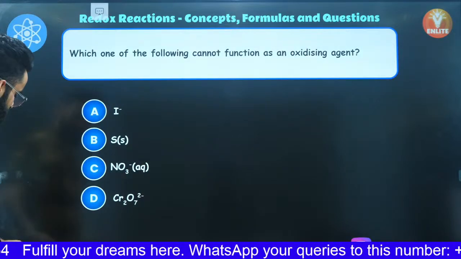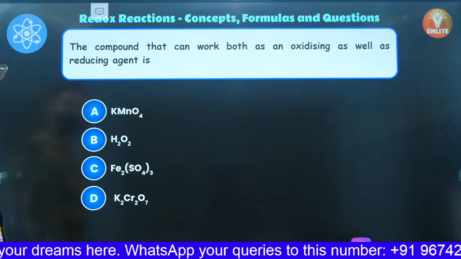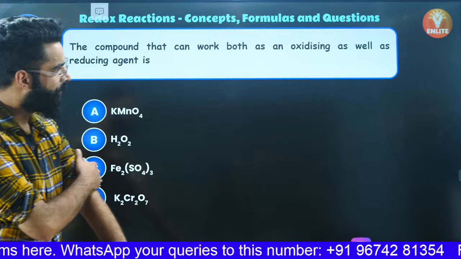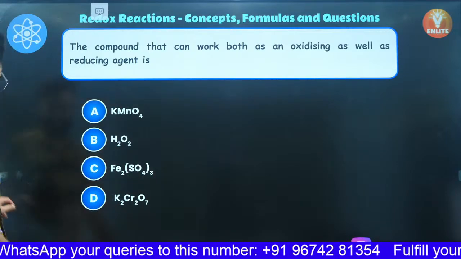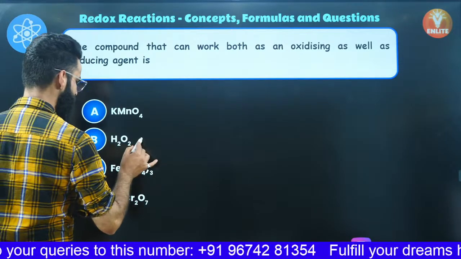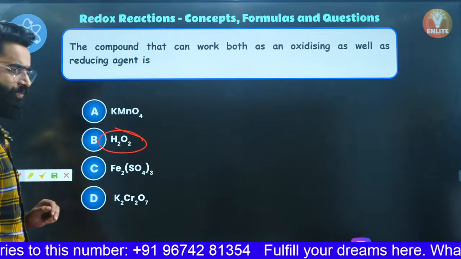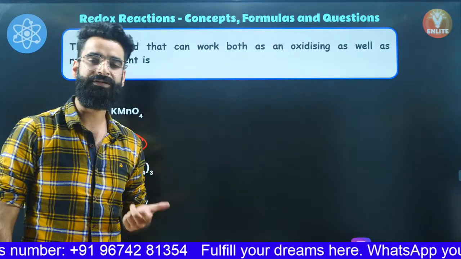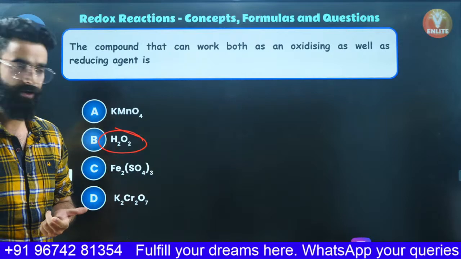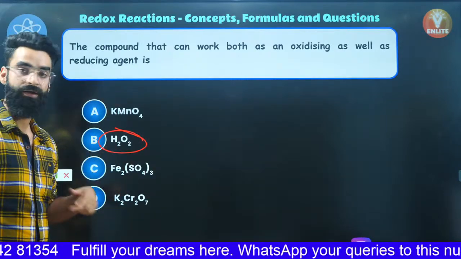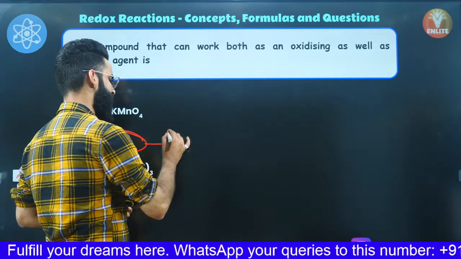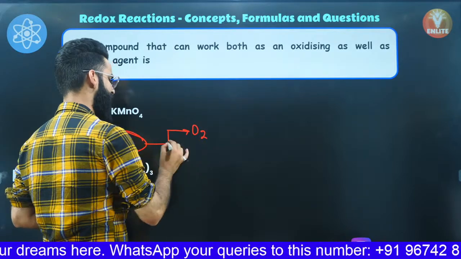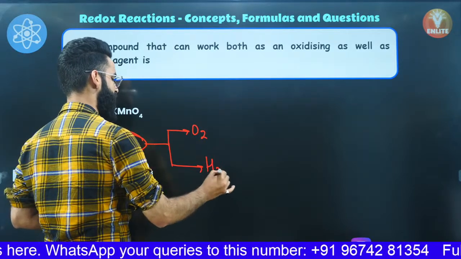Perfect. Let me move on to one more question, guys. The compound that can work both as an oxidizing as well as a reducing agent. This is something I would want you guys to remember. It's H2O2. H2O2 is the one which can act both as oxidizing as well as a reducing agent, because in some reactions H2O2 gets converted into O2, and in some reactions H2O2 gets converted into water, right?